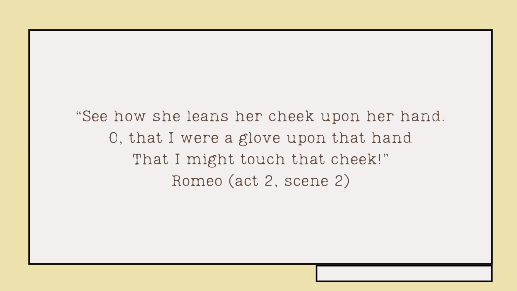Here we're given an imagery of somebody who literally his sole desire is to be able to touch her. Not in necessarily a vulgar way or a necessarily sexual way, but so that there's a closeness of proximity, but also something a little bit more intimate. When we're talking about a glove upon the cheek, we're talking about as close as possible without necessarily becoming vulgar. We're talking about subtle, just wanting to be near each other, that type of love.